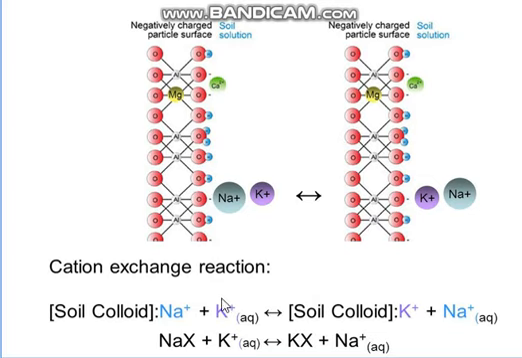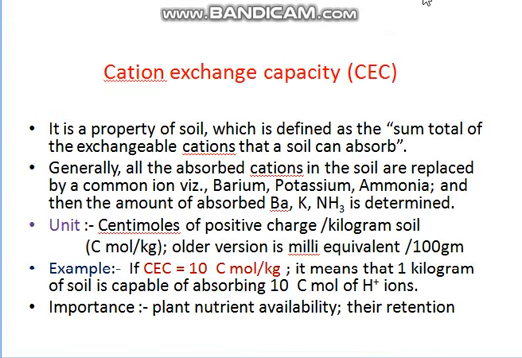This is another reaction. Here we can see that sodium is attached with the soil colloid and potash replaces sodium from the soil colloid. So cation exchange capacity means the sum total of exchangeable cations that a soil can absorb. Generally, the absorbed cations in the soil could be easily replaced by barium, potassium or ammonia, and then the amount absorbed of barium, potassium or ammonia could be determined in the laboratory.